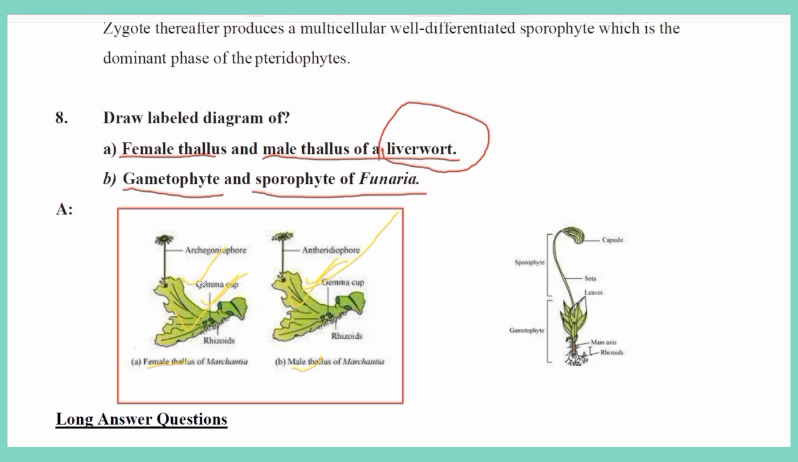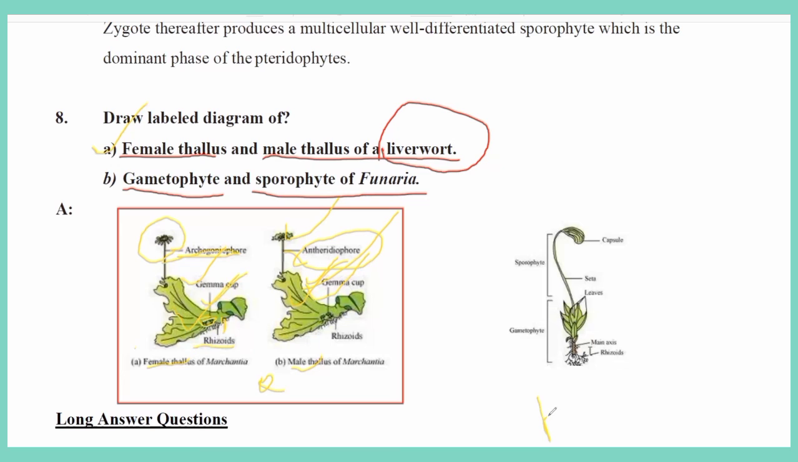The female produces female sex organs called archegonia, which develop on a stalk called the archegoniophore, and accessory reproductive parts also develop in gemma cups. There are root-like structures called rhizoids. Next is the male one, developed on a stalk called the antheridiophore, in which antherozoids are produced. So this is about the first one, A.